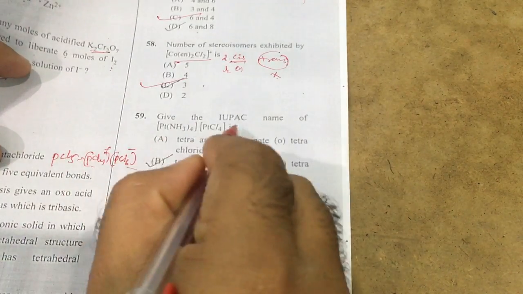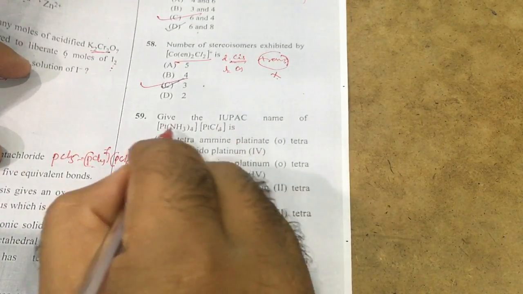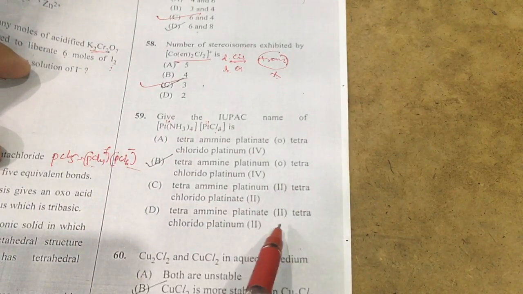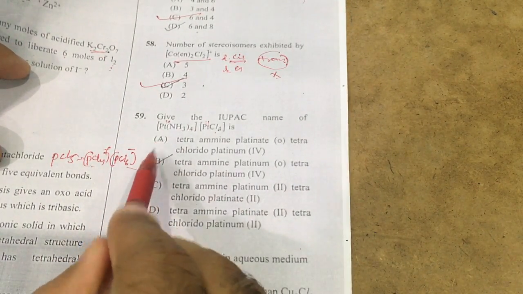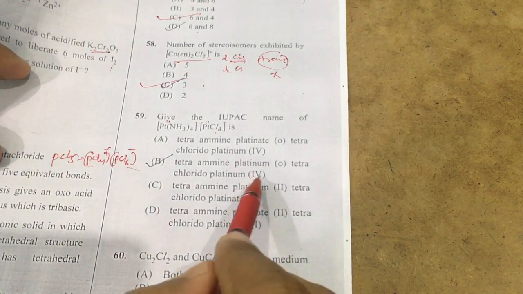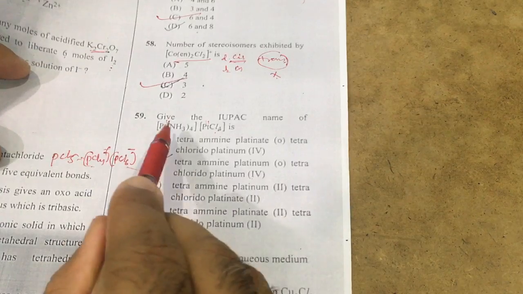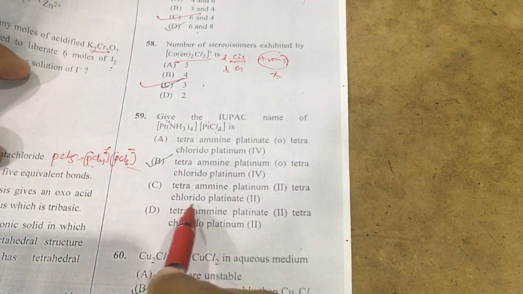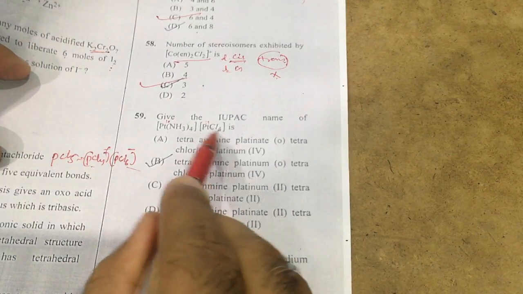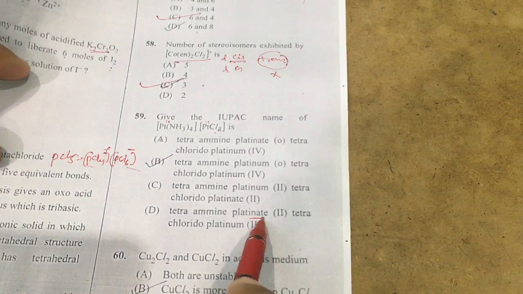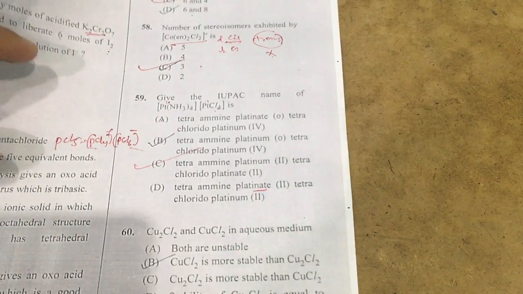Here the total oxidation state is 4, equally distributed. Here plus 2. Here also plus 2. So plus 2 plus 2 is the answer. Then automatically A and B answers are not correct, because plus 4, 0 and plus 4 whatever is there is not correct. Tetraamine 2 tetrachloro chloridoplatinate, because the negative part is the positive part. Here platinate again, that is not correct. Then automatically C option is correct.